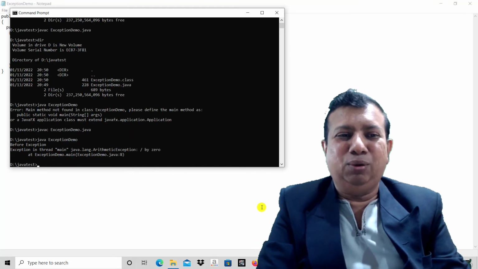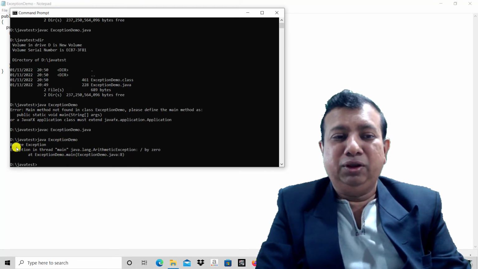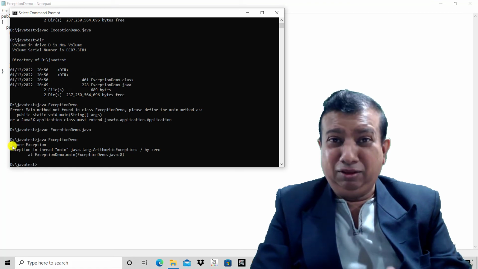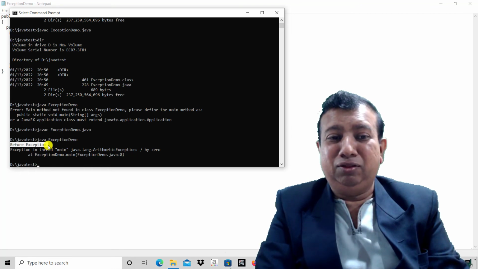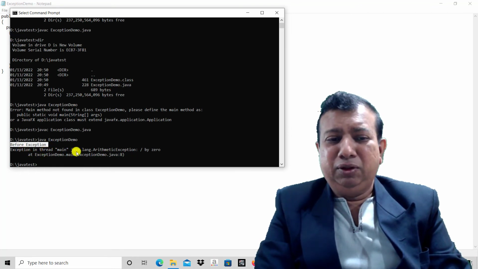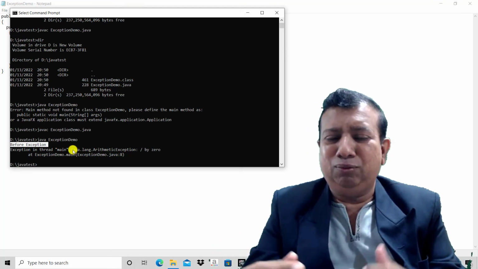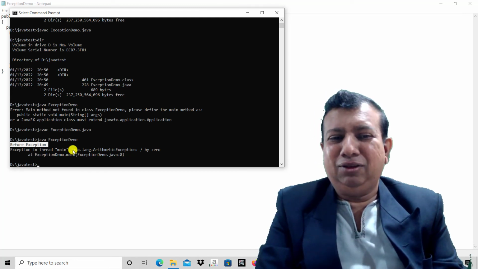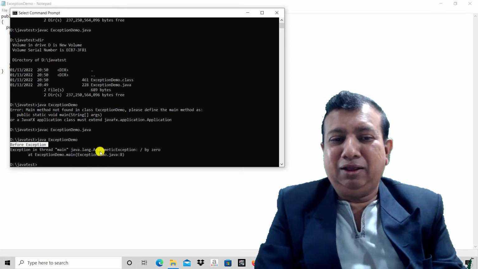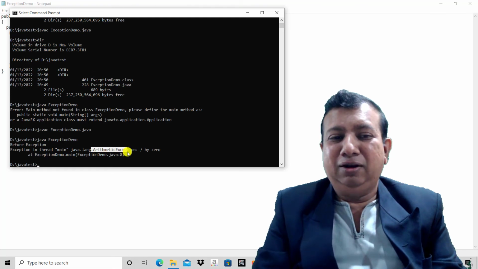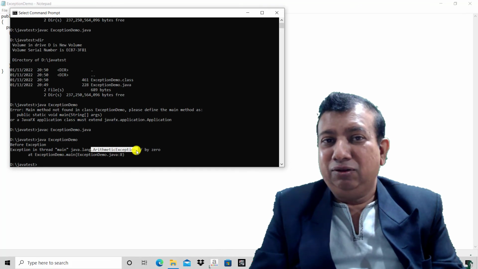Okay, now here you can watch the outcome. This is execution before exception. So here you can see the line before exception is displayed. But at the next line, what happened? It gives the message, exception in thread main. And what is the exception? For every exception, there is a class in Java. Java is object oriented, so for everything there is a class. The exception here is caused because of arithmetic calculations, and therefore the ArithmeticException class is used, and it is available in the java.lang package. So that's why it is giving the full path java.lang.ArithmeticException.